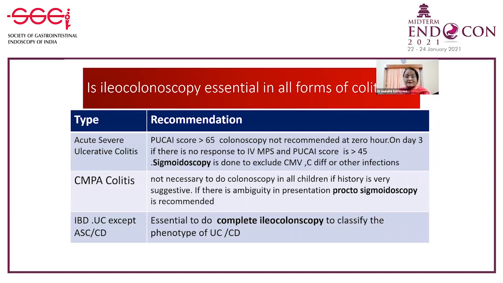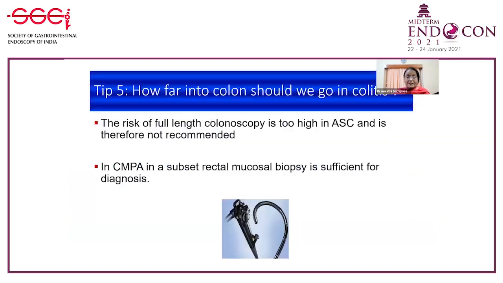Similarly, in CMPA colitis, I was telling you, you do not require it in all children, especially if the history is very straightforward. But if there is ambiguity and you think there may be some other cause for this colitis, like an infantile onset IBD, then a proctoscopy or a proctosigmoidoscopy is more than sufficient, and a rectal mucosal biopsy is enough. Otherwise, in all cases of IBD, Crohn's colitis or ulcerative colitis, it is essential to do a complete ileocolonoscopy and to classify the phenotypes and to take biopsies from the ileum for a proper diagnosis.